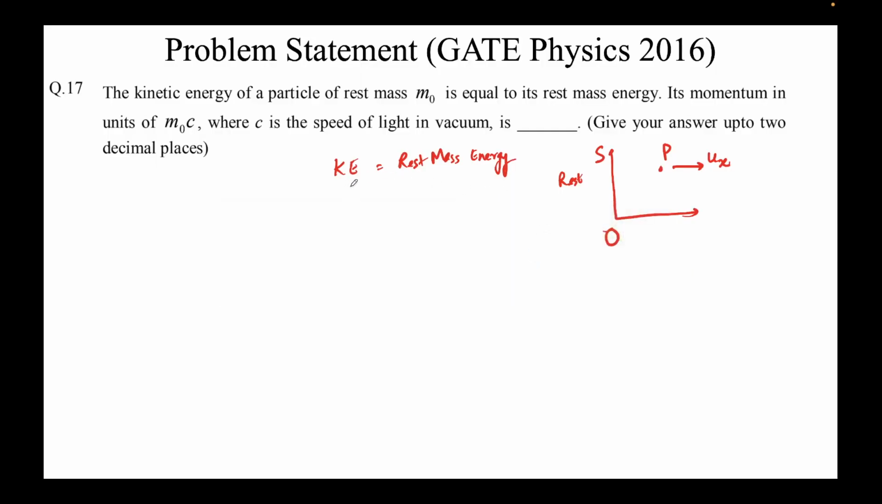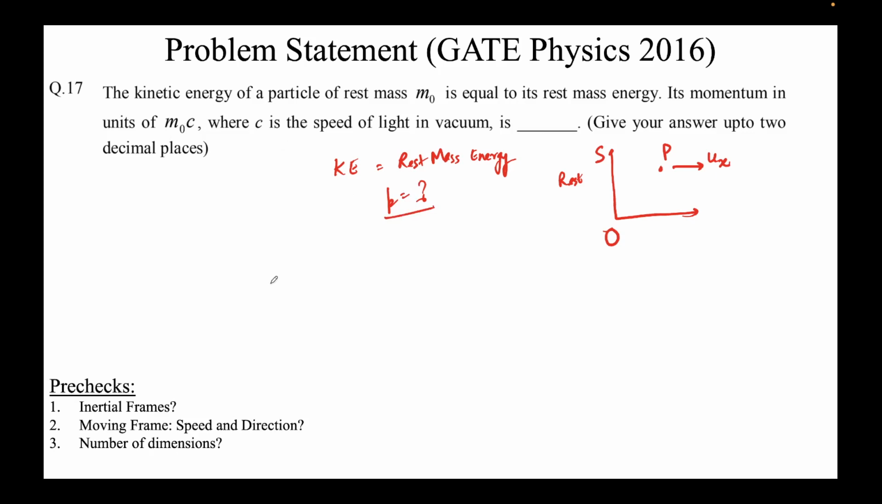Right, so it's given that the kinetic energy of this particle P, which is moving at some velocity ux, is equal to its rest mass energy, and its momentum in units of m naught c is? So we need to find what the momentum is in units of m naught c. This means there will be some factor. We'll just note that. This is the problem statement. As always, we'll do some pre-checks. So what are the pre-checks? Are all the frames inertial? So how many frames are there? There's only one frame here, which is the rest frame.